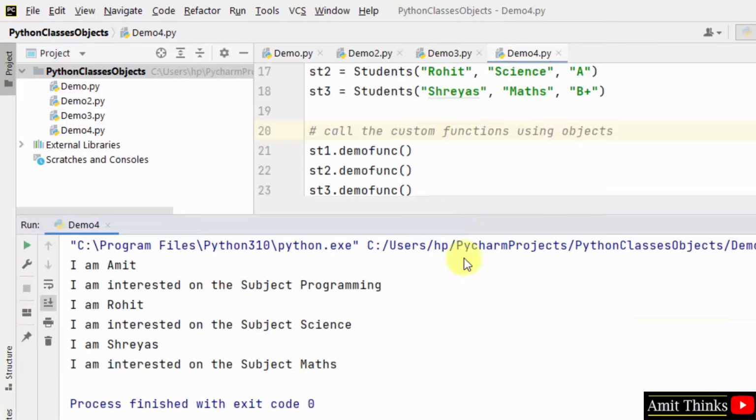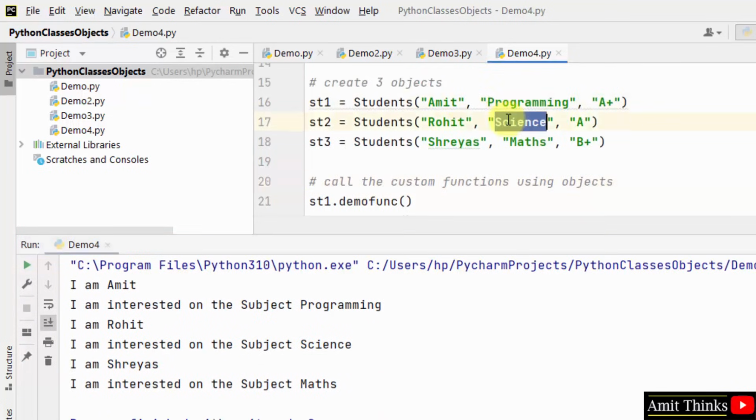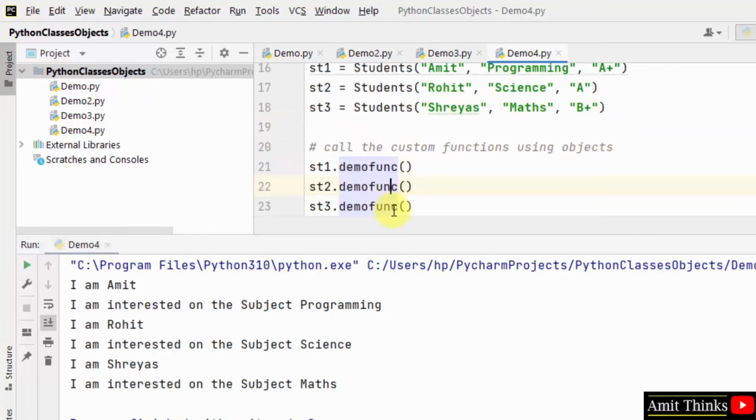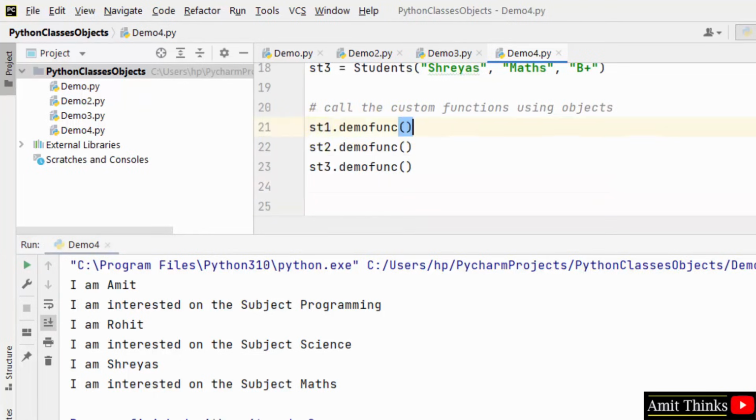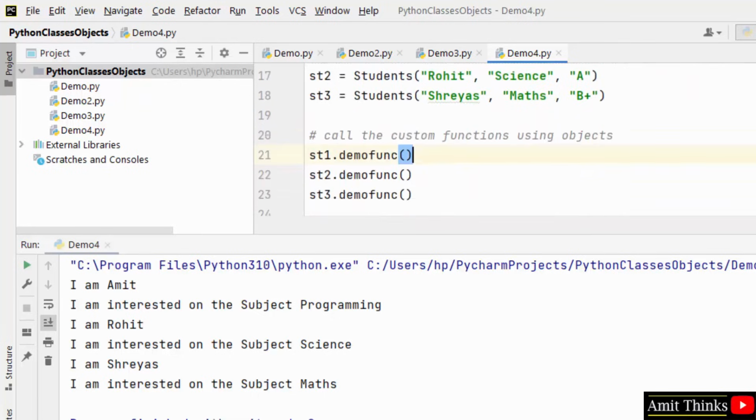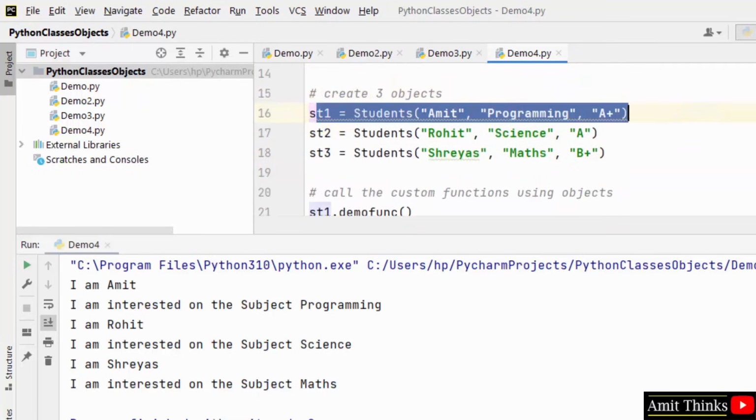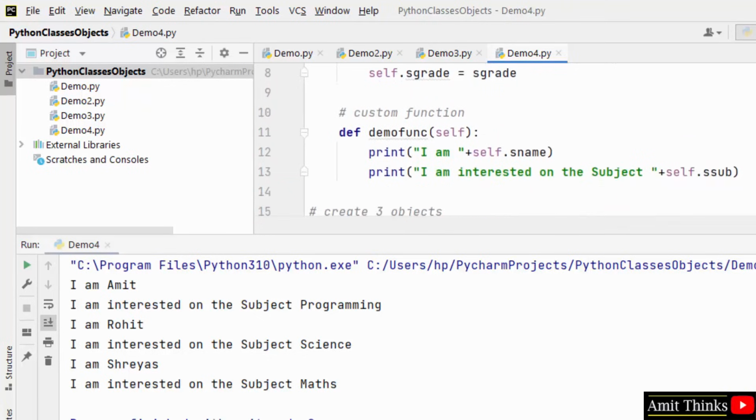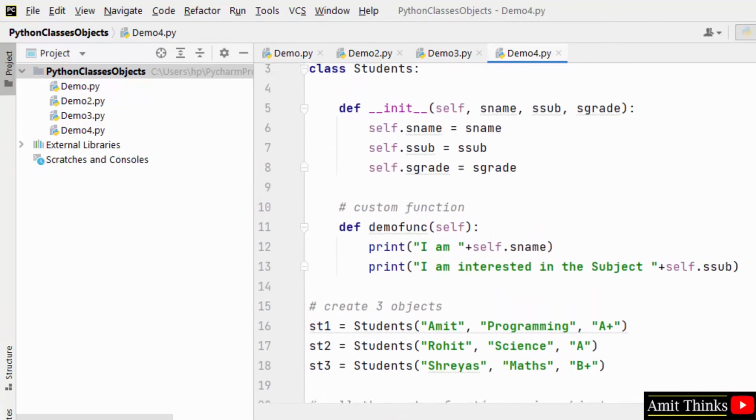Now let's see. At first, herein you can see it created three objects. Then it used the first object to call the function. It called using st1, that is using the following values, Amit programming in A plus, and the same got printed here. Okay, I am Amit. I am interested in the subject. In the same way, it worked for all the three objects.